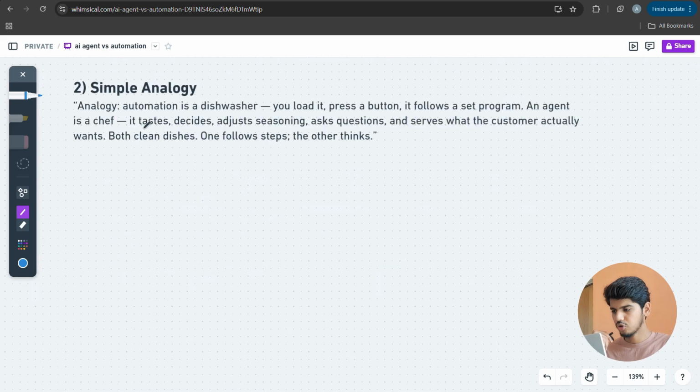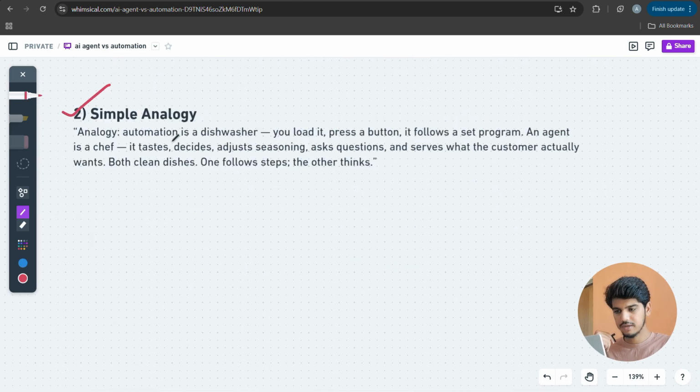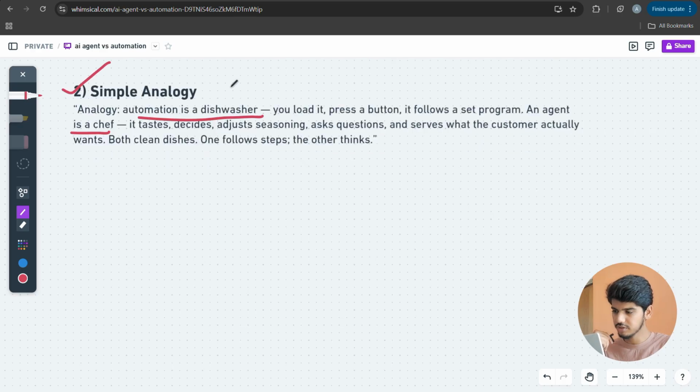What is the analogy? Automation is a dish. You load it, press a button, and it follows a set program. An agent is a chef. It tastes, decides, asks questions, and serves what the customer actually wants. And here is the most important thing: both are good dishes. One follows the steps, the other thinks about it and then gives the responses.